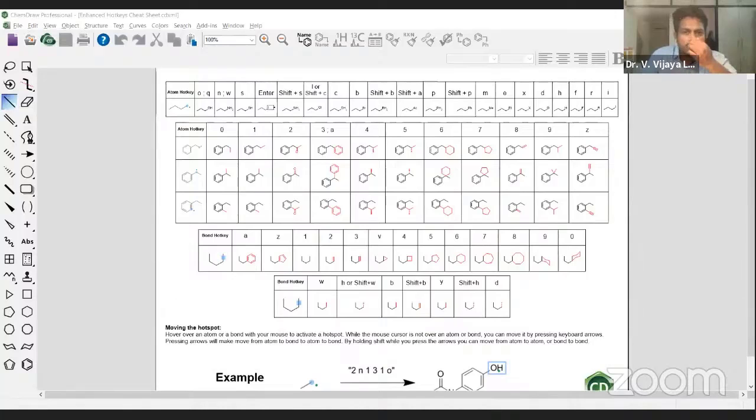Good afternoon. Sir, should we type a common name or an IUPAC name to convert? Both the names work, because the database is filled with all the common names and most of the IUPAC names. Sir, is it applicable for common names? Yes, it is applicable for common names. You want me to show? I'll show you quickly.